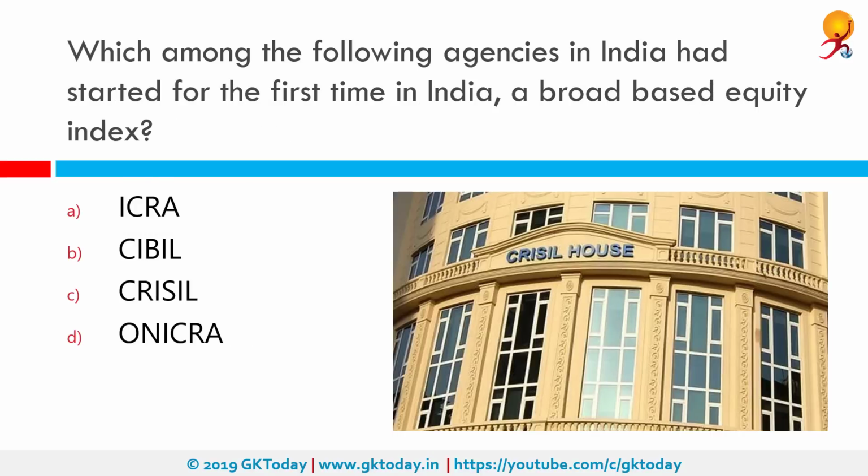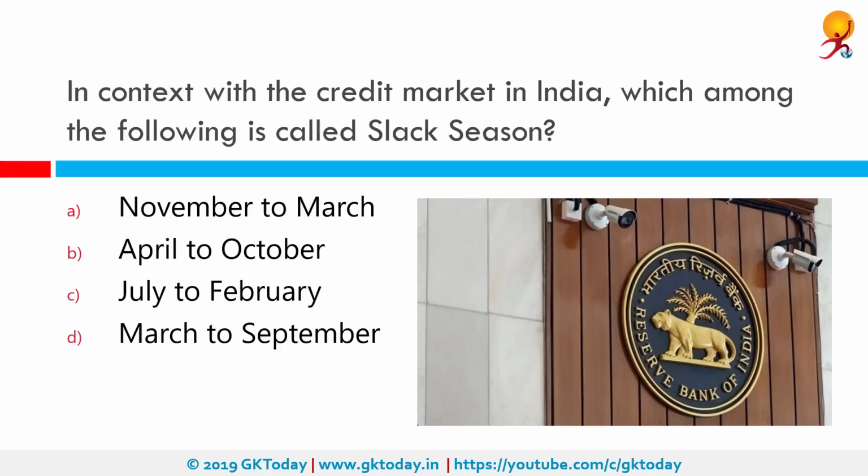Which among the following agencies in India has started for the first time in India a broad-based equity index? That would be CRISIL. So CRISIL is a global analytical company providing ratings, research and risk policy advisory services. So it has recently started in India a broad-based equity index. In context with the credit market in India, which among the following is called the slack season? That would be April to October, whereas November to March is the busy season.